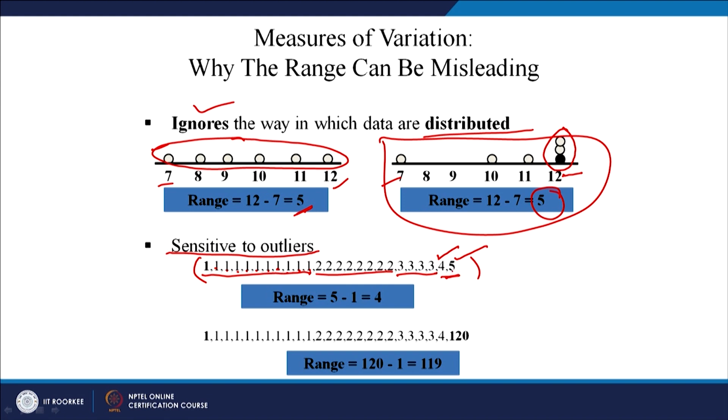The range is 5 minus 1. 90% of the data points in this data set are between 1 and 3. There is only one point, which is 5, and this has affected the range, which is 4 here. So, this is sensitive to outliers.